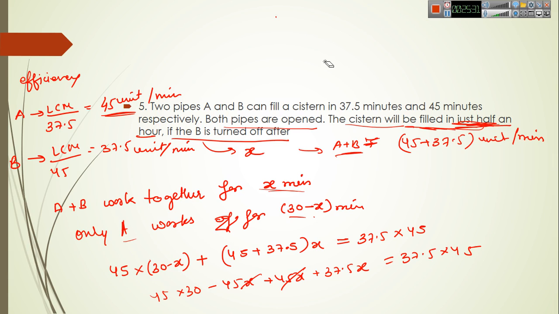Solving the rest of the question over here, we have 37.5x is equal to 37.5 into 45 minus 45 into 30.